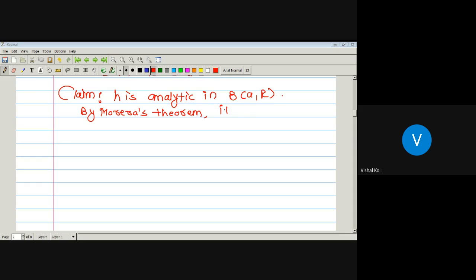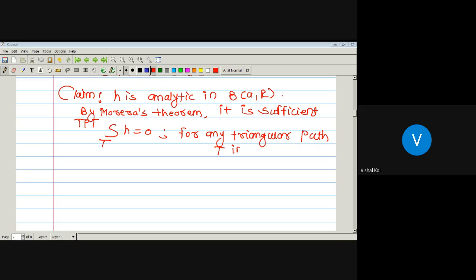it is sufficient to prove that integration over the curve T of the function h will be equal to 0 for any triangular path T in the open ball about a of radius r.